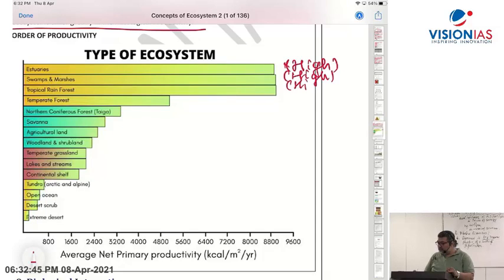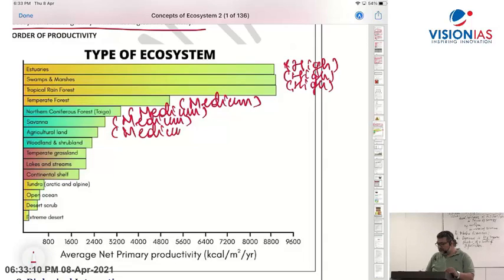Tropical rainforest is the high level, right? Temperate forest comes to medium level. Taiga or boreal forest, medium level. Grassland, if you look at savanna, grassland, medium level. Agricultural land, medium level, right? Woodland and shrubland, that is medium level. Temperate grassland, again medium level.